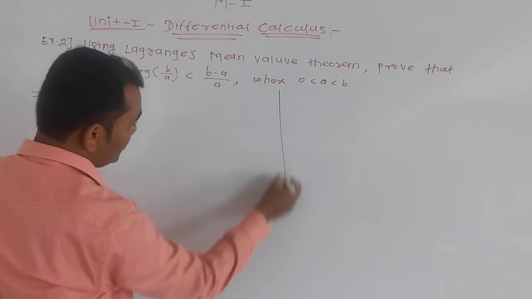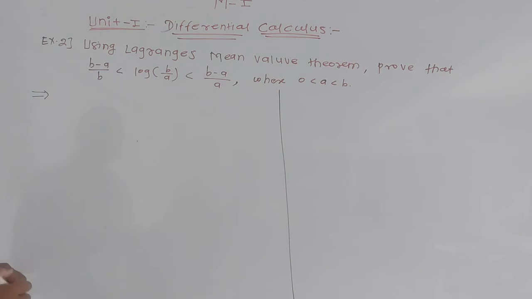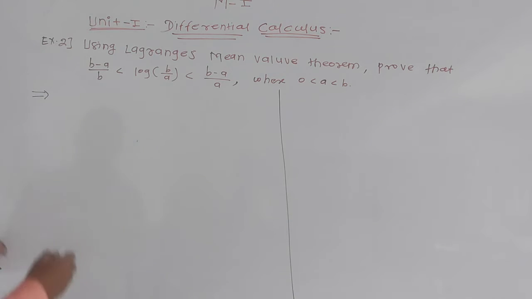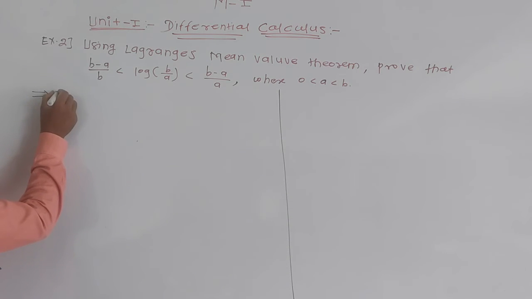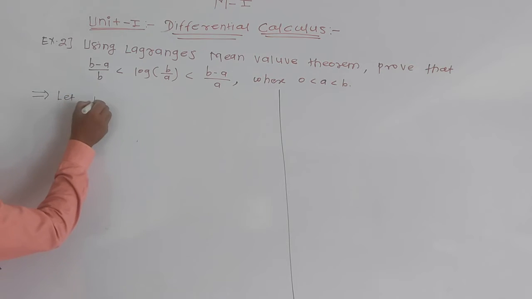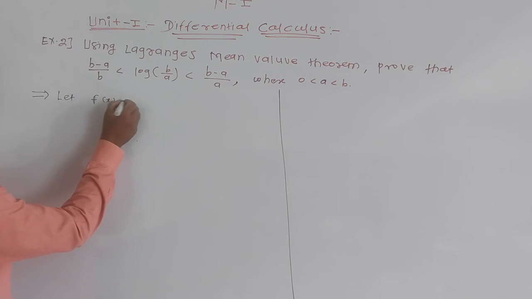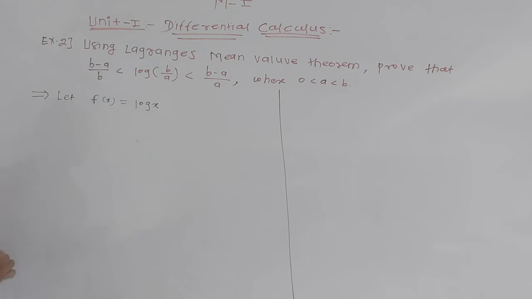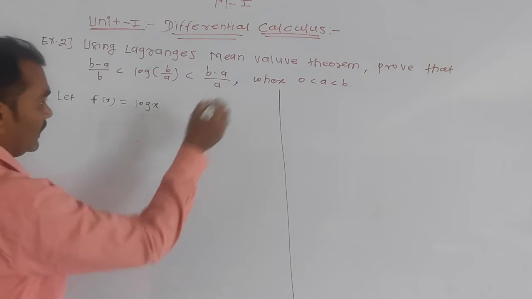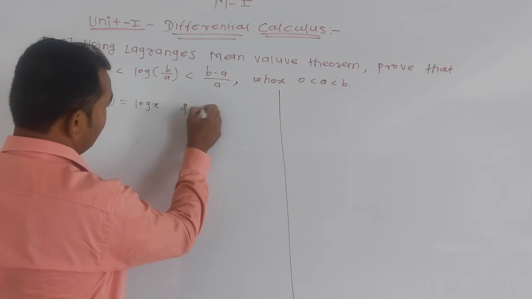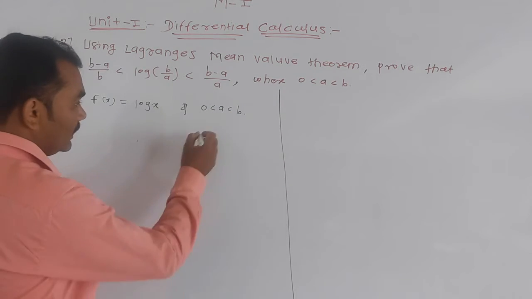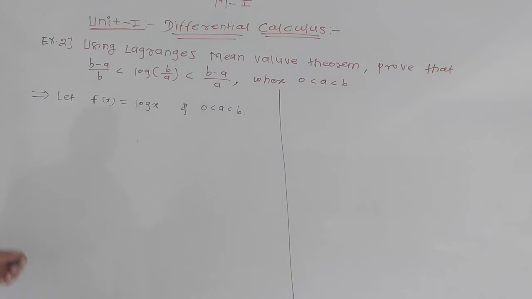First target, we have to select the function f of x is equal to log. Let f of x is equal to log of x. This belongs to the form of log. Now these are the two conditions, and this is your interval, with 0 less than a less than b.